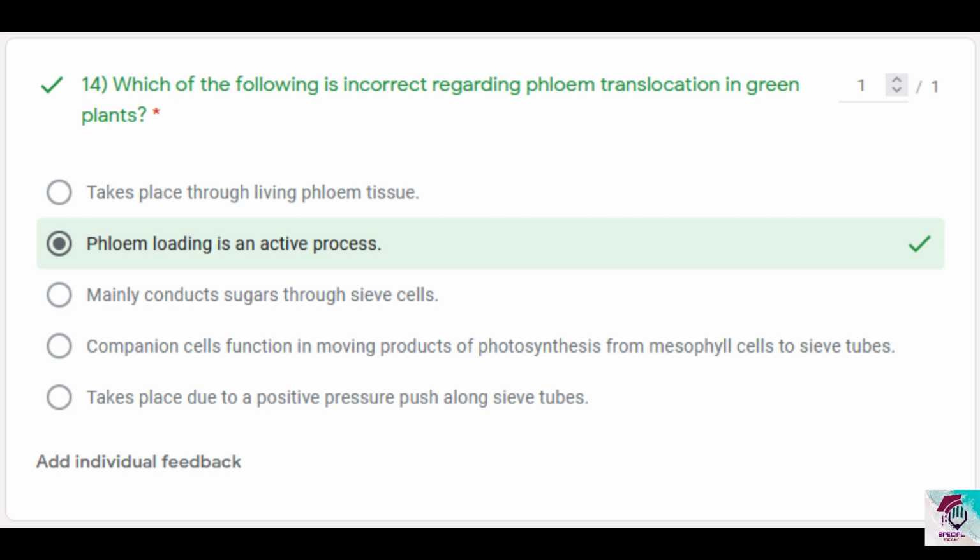First one, takes place through living phloem tissue. Now most of you will get confused, since the phloem tissue has mainly living cells like the sieve tubes, the companion cells, the parenchyma, and what about the phloem fibers? Now fibers are sclerenchyma cells, so they are dead, right? Well, that's true, they are dead, but the phloem tissue as a whole is not dead. It's a living conductive tissue. Therefore, statement 1 is correct actually. It takes place through living phloem tissue.